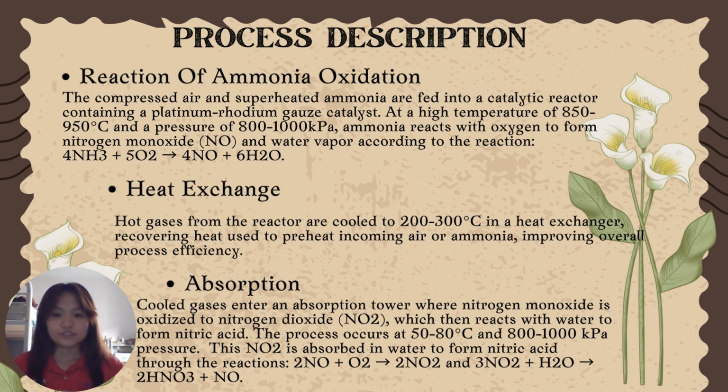While in the absorption process, cooled gases enter an absorption tower where nitrogen monoxide is oxidized to nitrogen dioxide, which then reacts with water to form nitric acid. The process occurs at 50 to 80 degrees Celsius and 800 to 1000 kPa pressure. This nitrogen dioxide is absorbed in water to form nitric acid through the reaction below.